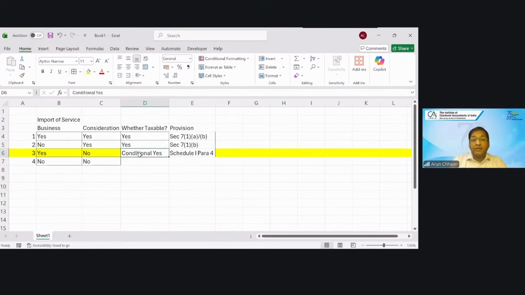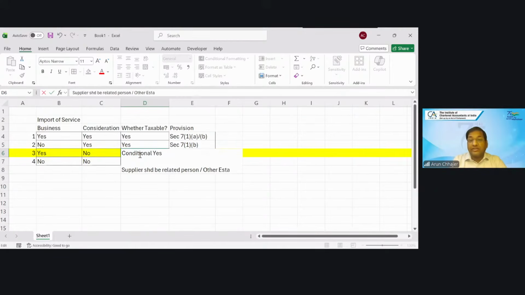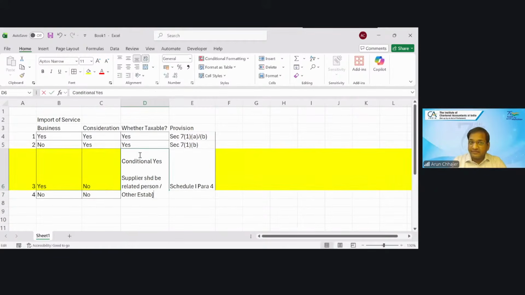Because the supplier should be a related person or any of his other establishments outside India. Correct? Then only it is taxable. Otherwise, if there is a business but consideration is not there, it will not always be taxable. Suppose I have taken import of service from an unrelated party and there is no consideration, will it be taxable? Answer is no.